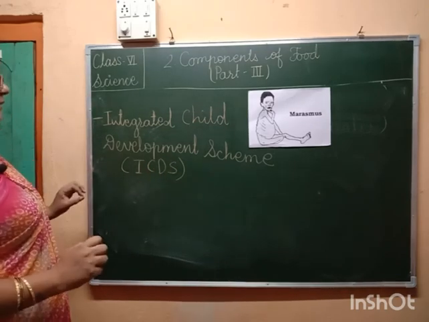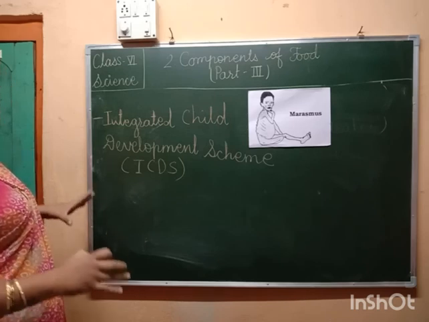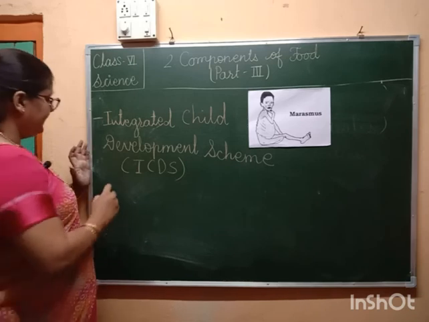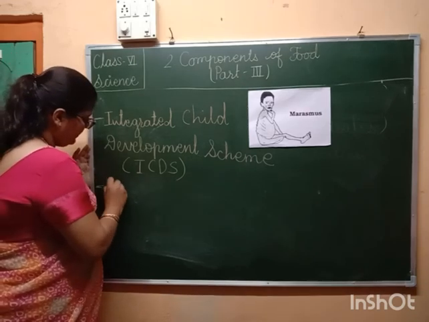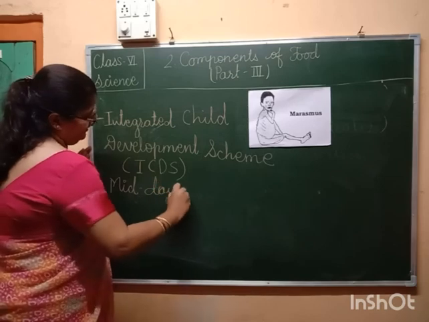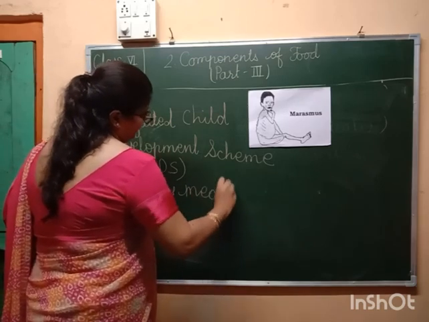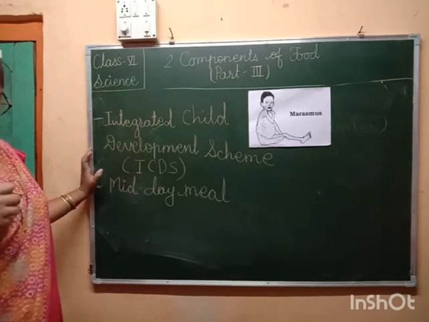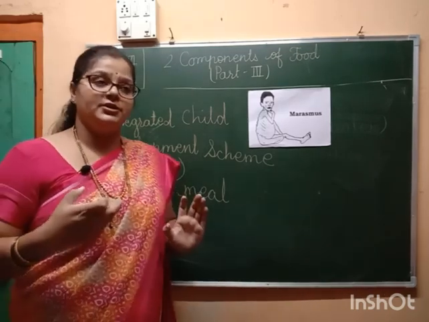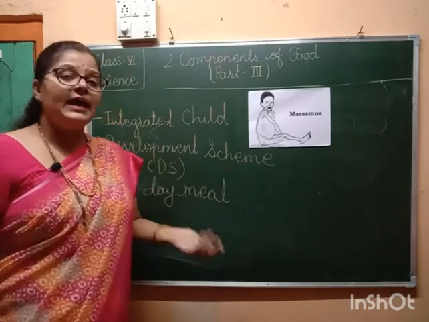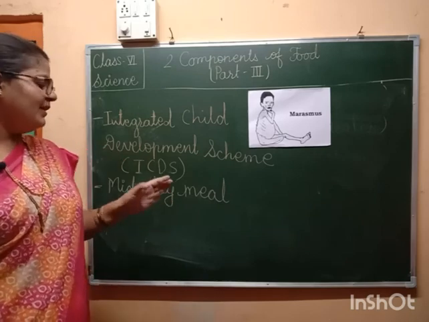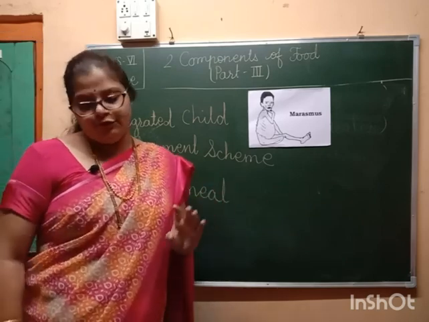This is a scheme launched by the Government of India. The name of the scheme is the Integrated Child Development Scheme, and the other one is the Midday Meal Scheme. Yes, in many government schools, the government is providing the children with lunch, right? So they do not need to carry lunch boxes to school. The government is providing food to them.